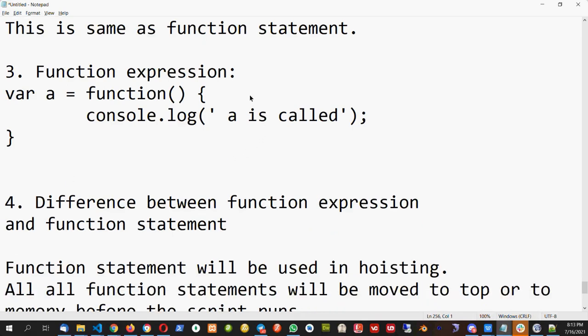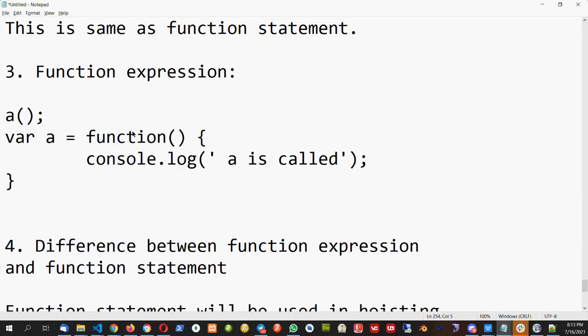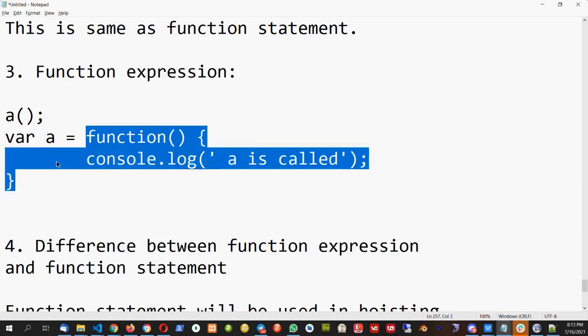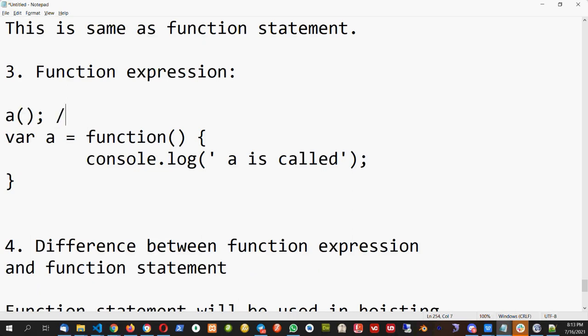You cannot invoke before this function, because this is a variable, and variable is created at the top of the page, but the value is assigned when this line of code is run. So this will give error because a is undefined and function of undefined is error, because a will be moved to the top but the value will be undefined.